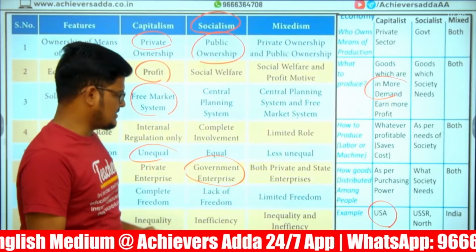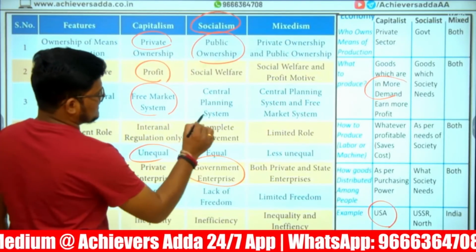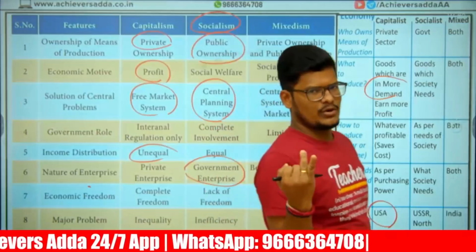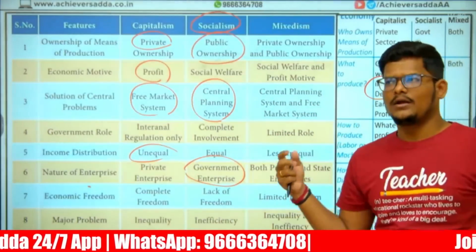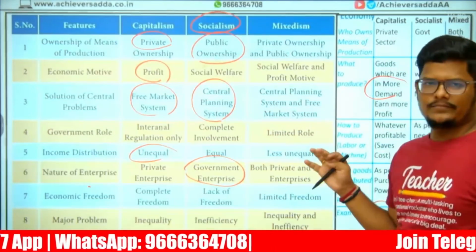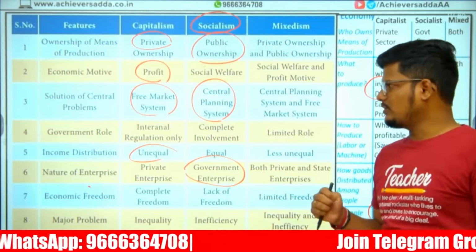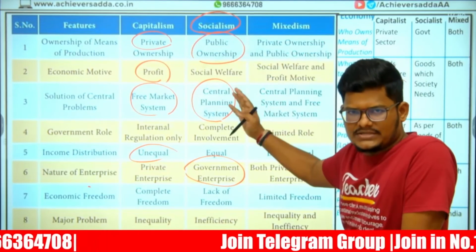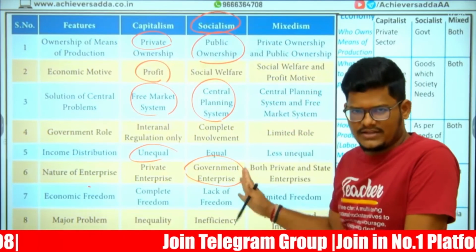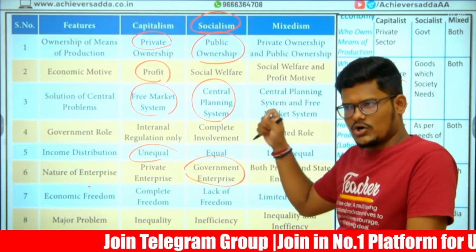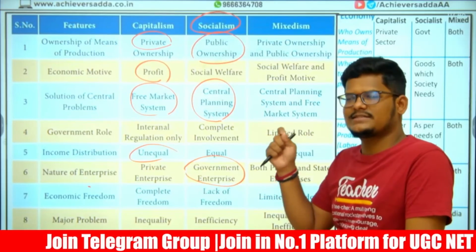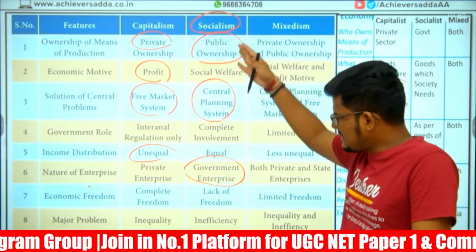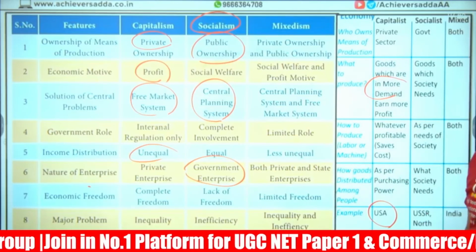Here equality is the main principle. Equality, central planning system is required. A monetary policy, a fiscal policy, proper policies are required for everything. According to the planning only we need to implement things. Total government role will be 100%. Government only does everything. Government creates the rules, government will implement the rules, government will take strict action against those who are violating the rules also. Because entire control is under the government.